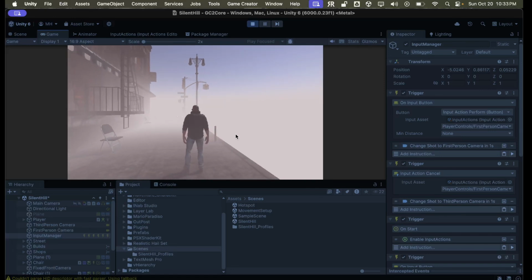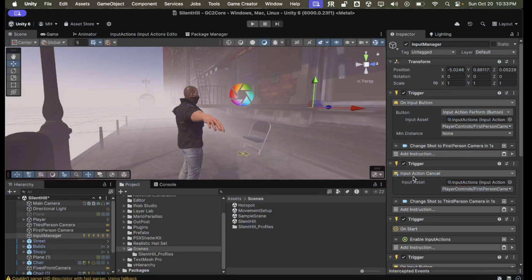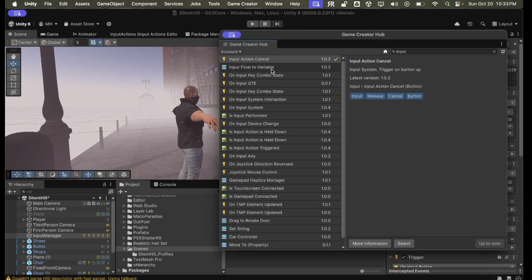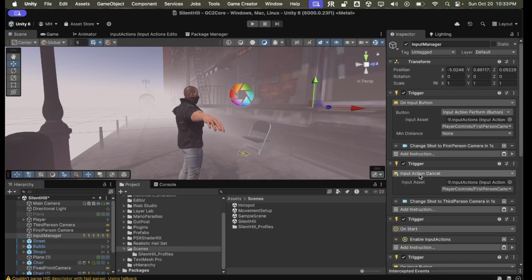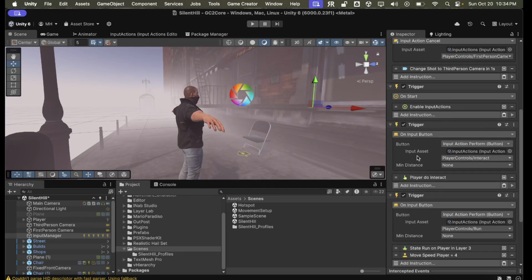So how I did that was, you'll see this input action cancel trigger. That trigger isn't there by default. So we have to go into the Game Creator hub, and look for input action cancel and install that. And then you get this separate trigger, input action cancel. This is when an input button is released, through the input system. So that when the first person camera controls are released, it changes it back to the third person camera. And what else do we have?